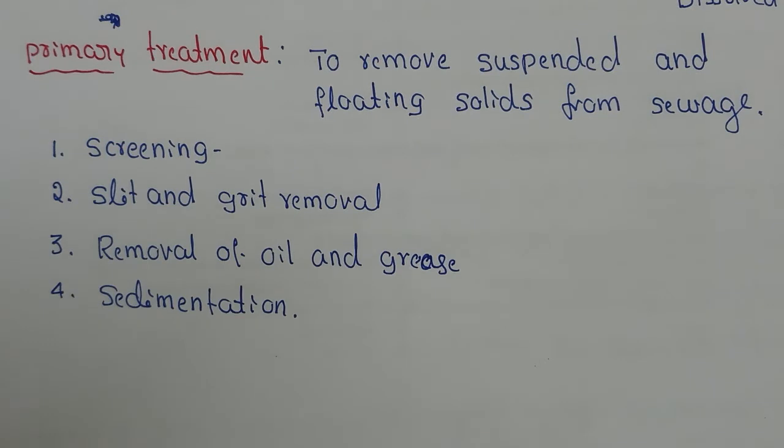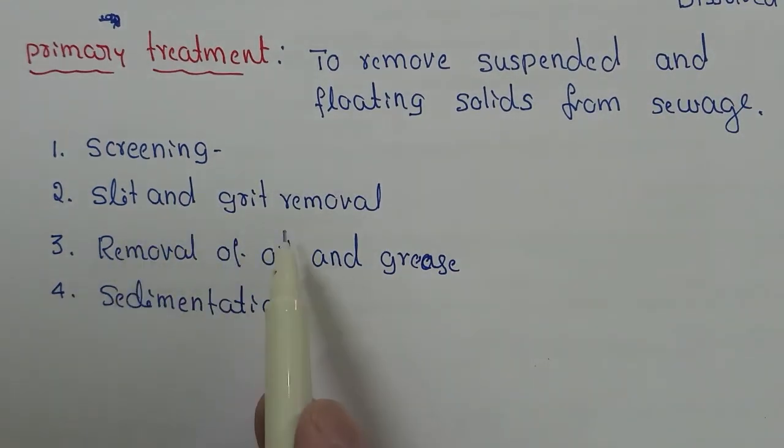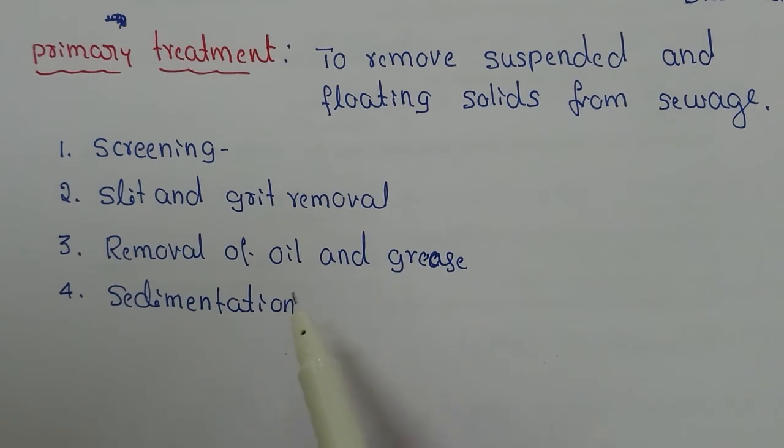Now let us see what is the primary treatment of sewage water. So primary treatment mainly removes suspended and floating solids from sewage. It has different steps, mainly the screening, slit and grit removal, removal of oil and grease, and the fourth step is sedimentation.